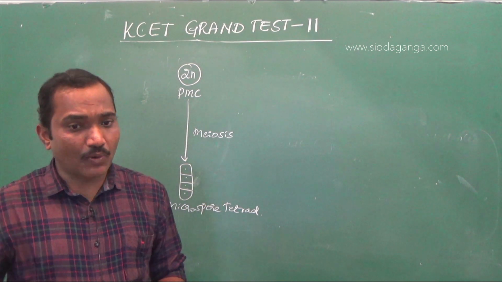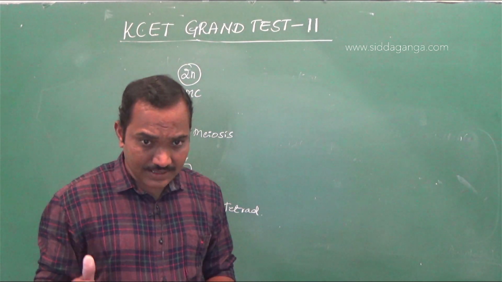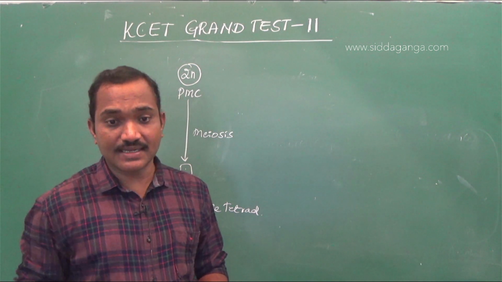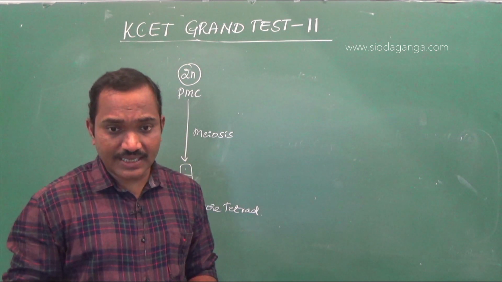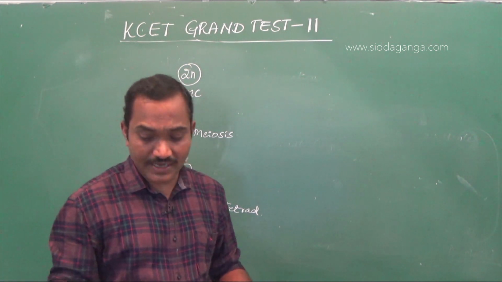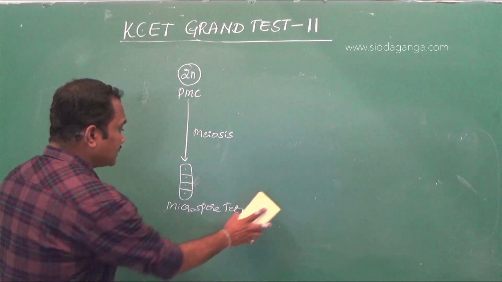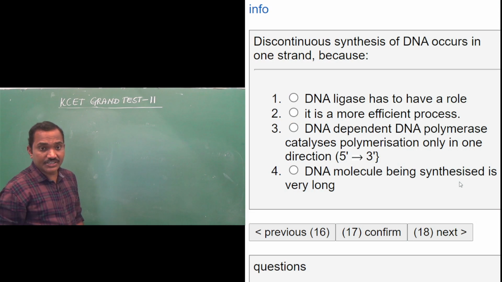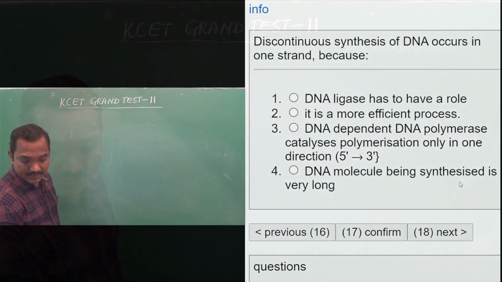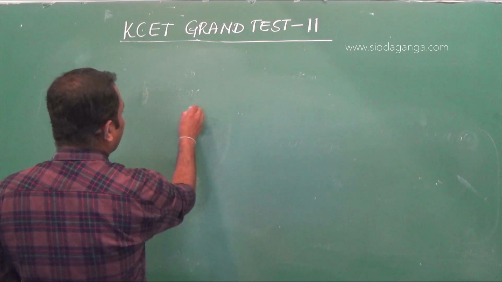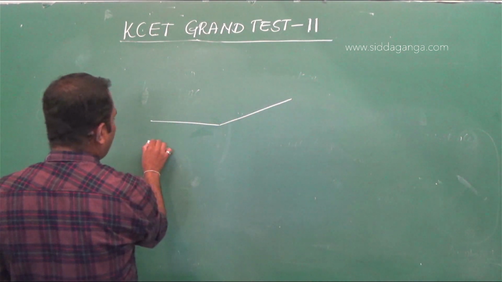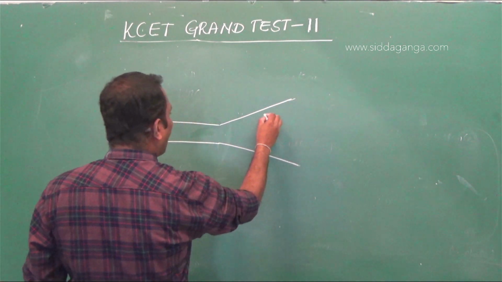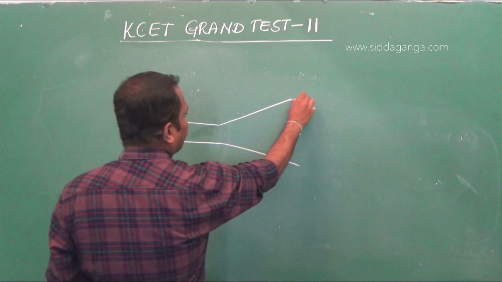DNA dependent DNA polymerase catalyzes polymerization only in one direction, that is 5 prime to 3 prime. That's the exact answer here. So next option, let us see. DNA molecule being synthesized is very long. Discontinuous synthesis of DNA occurs in one strand. The reason is the DNA polymerase enzyme can polymerize only in one direction, that is 5 prime to 3 prime.